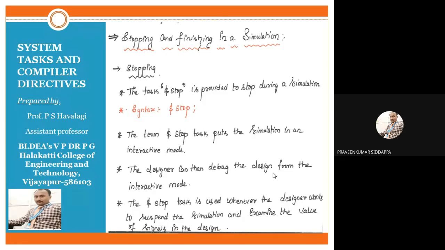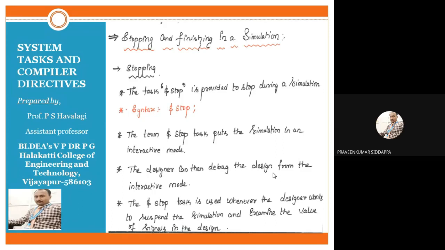The task $stop is provided to stop a simulation. Syntax: $stop, followed by a semicolon. The $stop task puts the simulation in an interactive mode. Remember it.